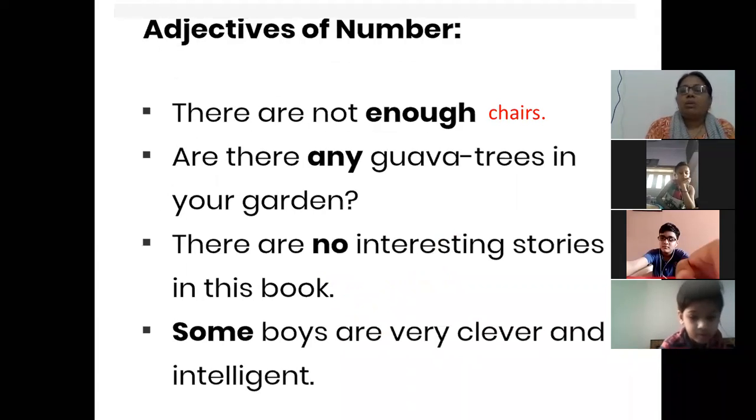If I speak about number, there are not enough chairs. Are there any guava trees in your garden? There are no interesting stories in this book. Some boys are very clever and intelligent. So here you can count the nouns. You can count chairs, you can count guava trees, you can count stories in a book, you can count boys. So this way we can find the difference between adjective of number and adjective of quantity.